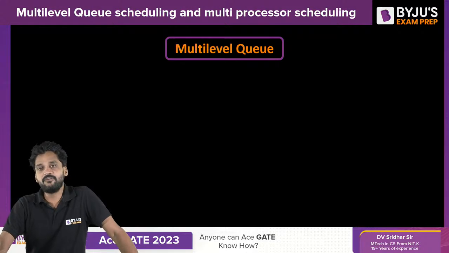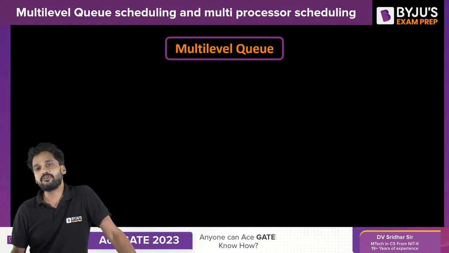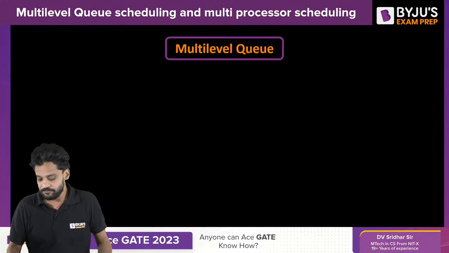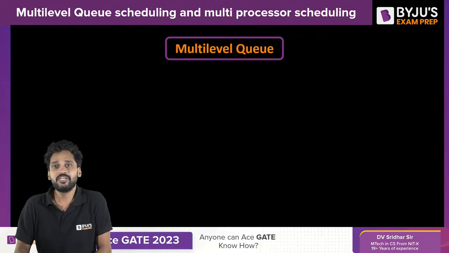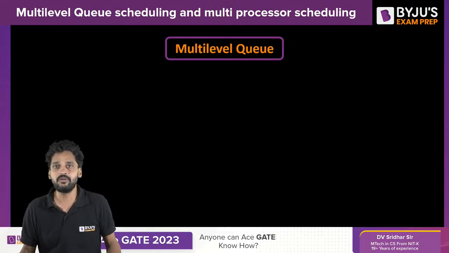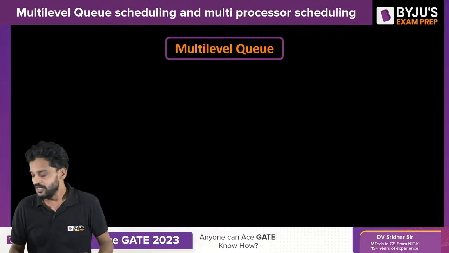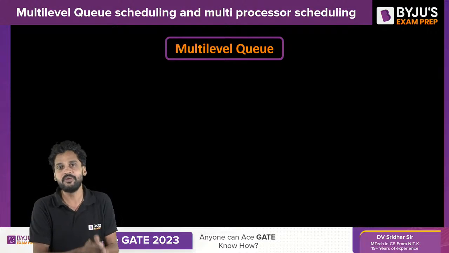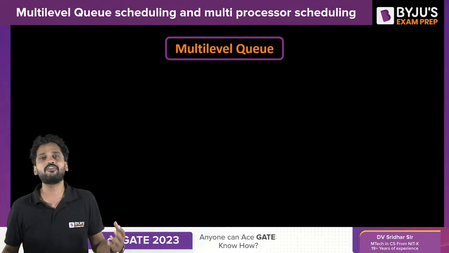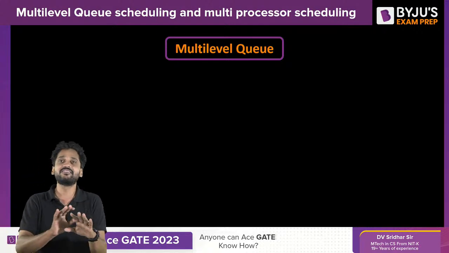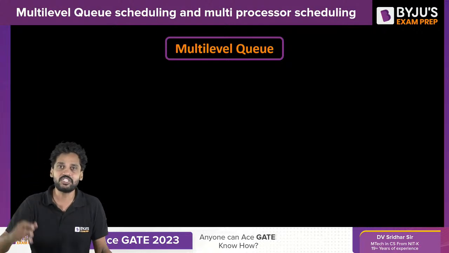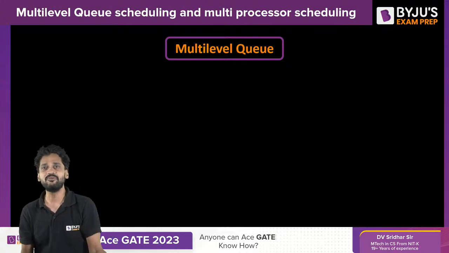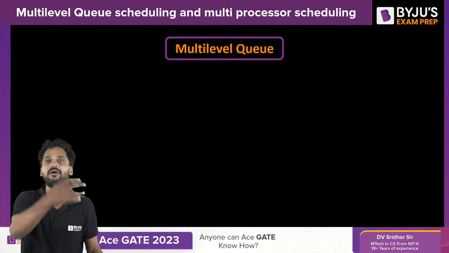Now, before I take you into the concept of multi-processor scheduling, first of all, we will understand what is multi-level queue scheduling. We know that we do have a main memory. What is main memory? Main memory itself is a ready queue. Every time one process wants to execute, that process must be brought into the main memory. Every time, if you are a process and you want to execute, you need to come into the ready queue. What is ready queue? Ready queue is nothing but main memory.